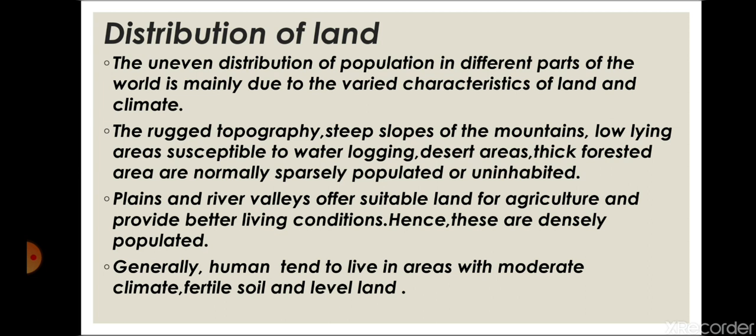So, through this, we come to know how the land is distributed. Generally, we humans tend to live in areas with moderate climate, fertile soil, and level land. Level land means land that is plain. If we look at human settlement all over the world, we will see that mountainous, unreachable, or remote areas are uninhabited in comparison to the river valleys or plain areas.